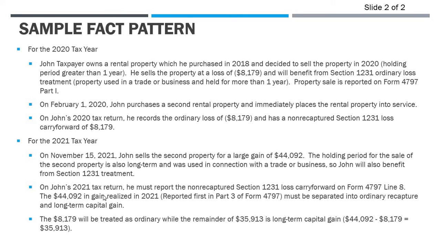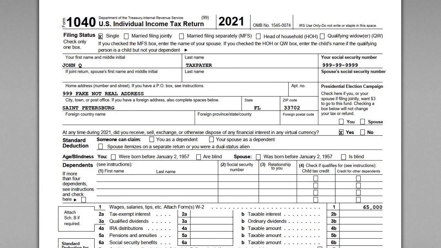But now he can't just treat the whole thing as long-term capital gain. Okay, he's got to bifurcate it into the 1231 non-recaptured carry-forward amount, which is going to be ordinary, and then the excess is going to just revert back to that long-term capital gain amount. So $8,179 is going to be treated as ordinary, and then the remainder is going to be the $35,913. All right, so let's look at the forms here and see how all this flows through.